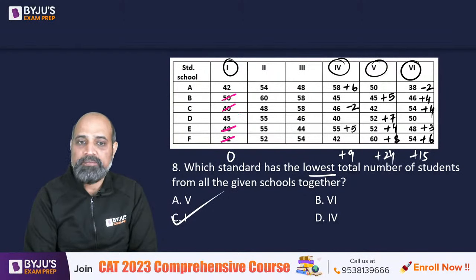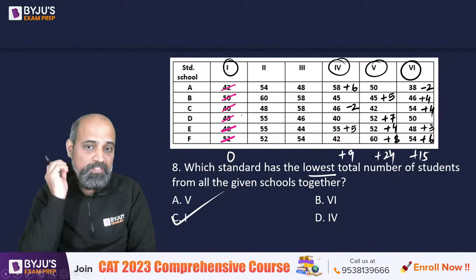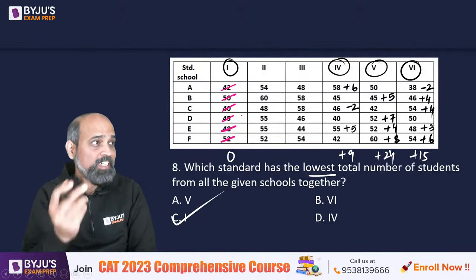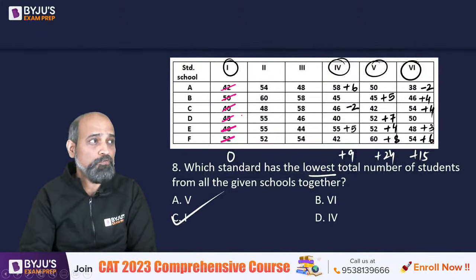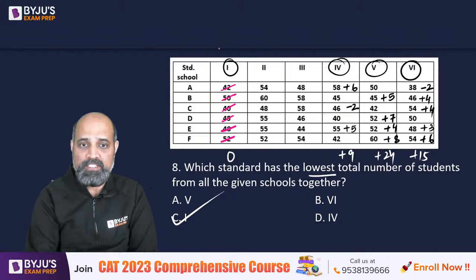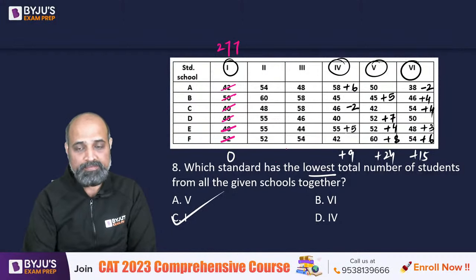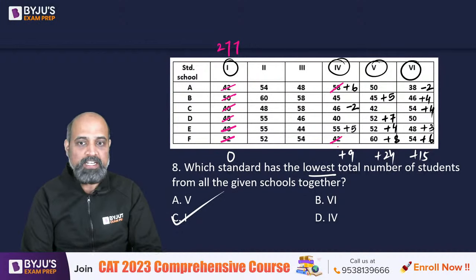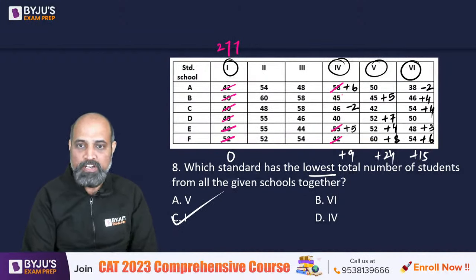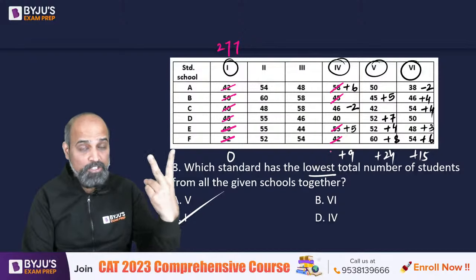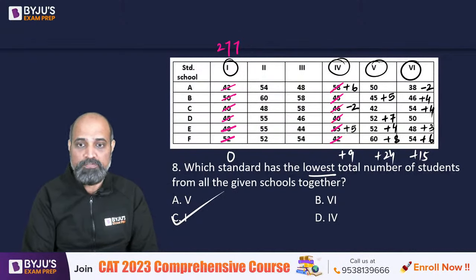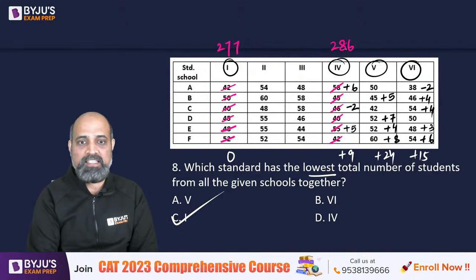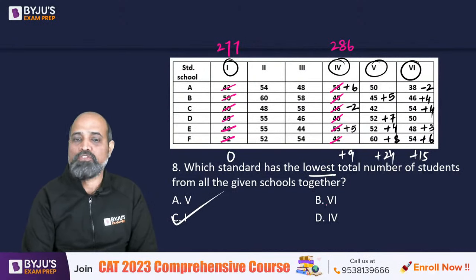So 190. 42 plus 45 is 87. So 90 plus 87 is 177 plus 100. This is going to be overall 277. Next one is 58 plus 42, that is 100. 55 plus 45, that is another 100. 200 done. 40 plus 46 is 86. So this is 286. See, it's 9 more. So fourth is not the one, guys.